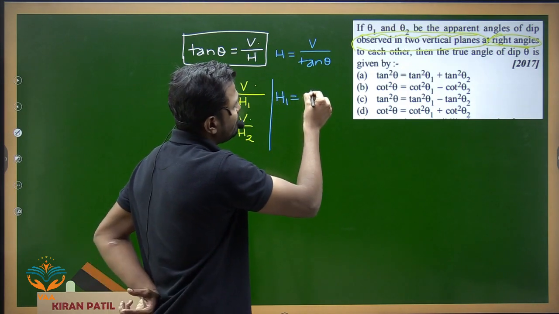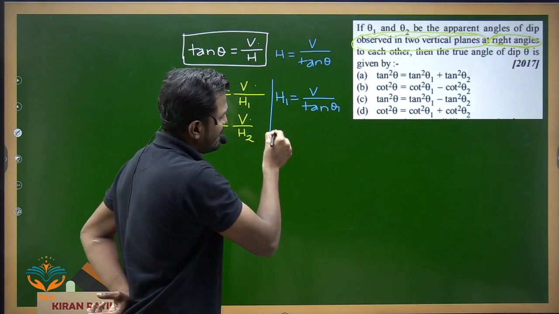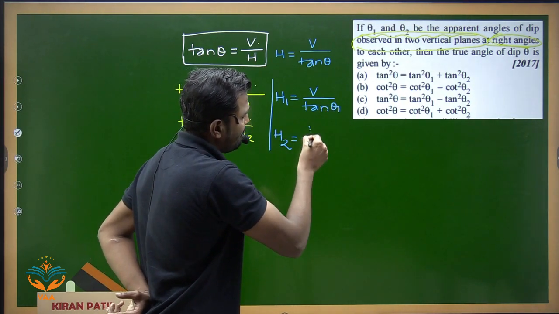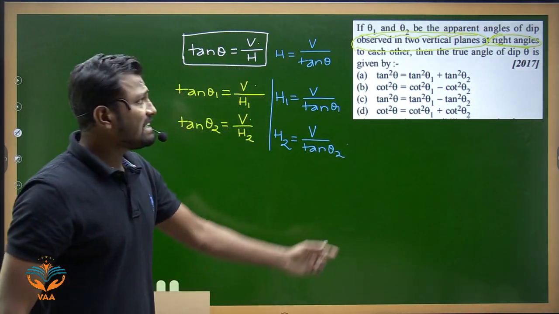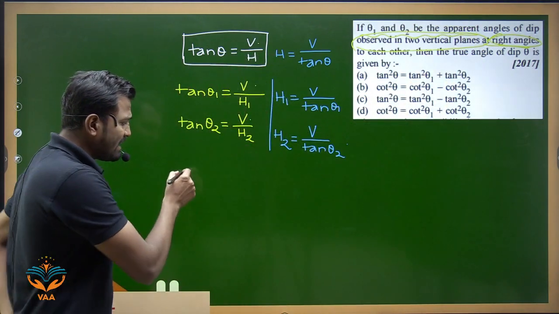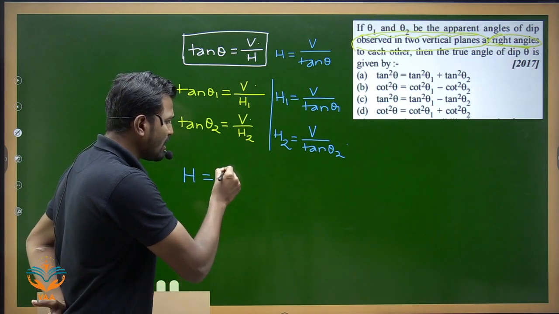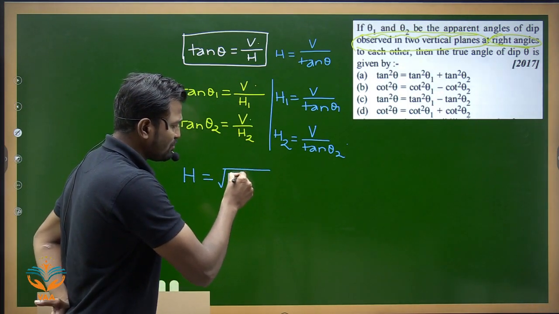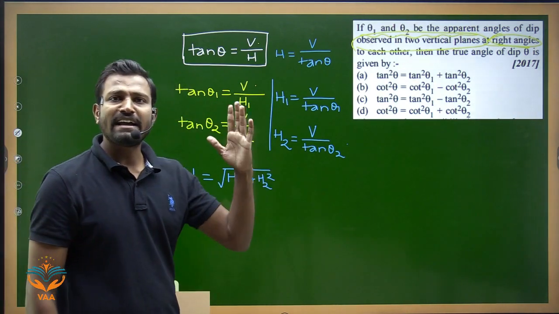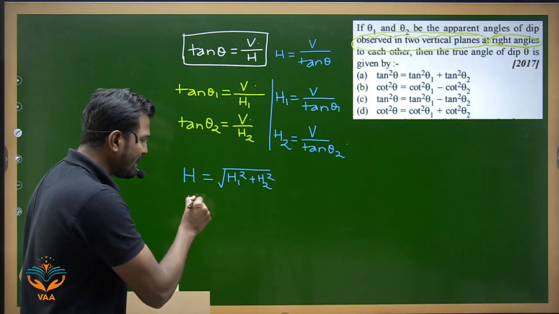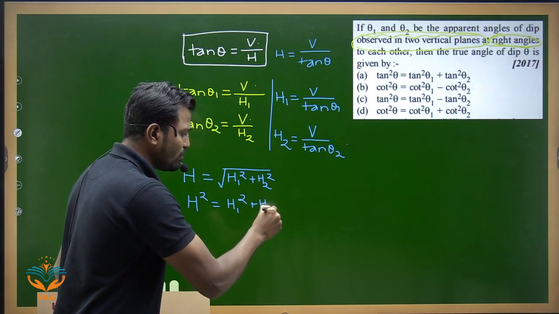H1 is equal to V divided by tan theta 1, and H2 will be V divided by tan theta 2. Now as they are at right angles to each other, the resultant horizontal component will be the square root of H1 square plus H2 square. Because they are at 90 degrees, we can simply write H square is equal to H1 square plus H2 square.